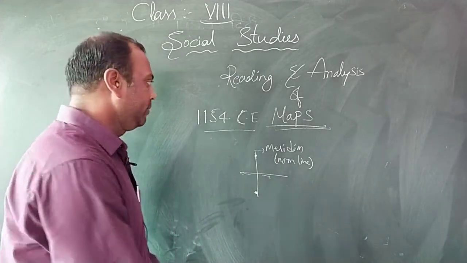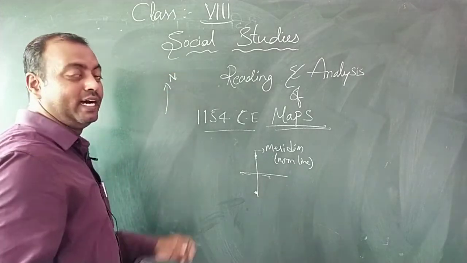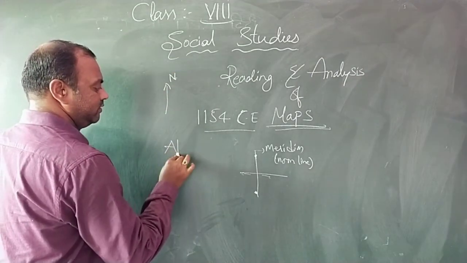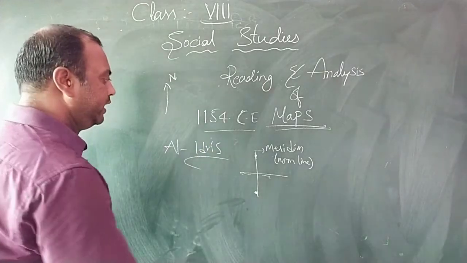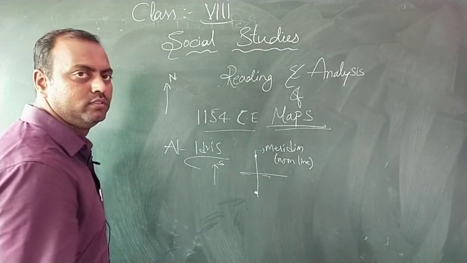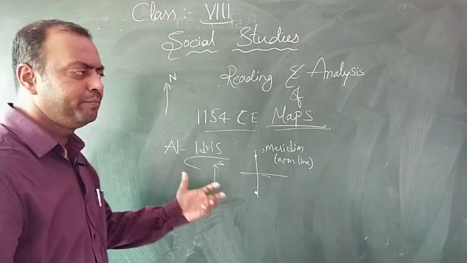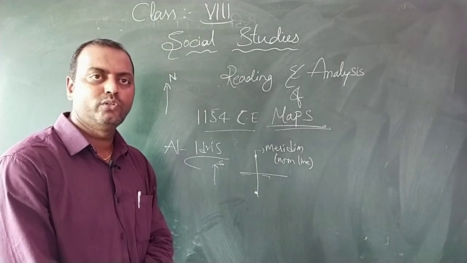The present day map generally has north on the top, but Al-Idris, the Arab map maker, prepared a map showing everything towards the south. There are many Arabic legends written on these maps, which are quite accurate.